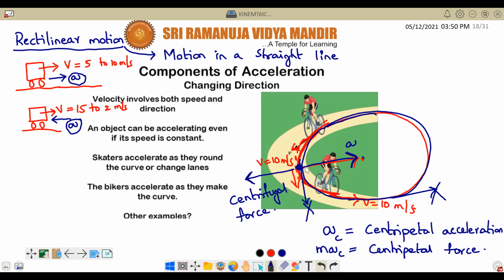Centripetal means towards the center. Centrifugal means away from the center.